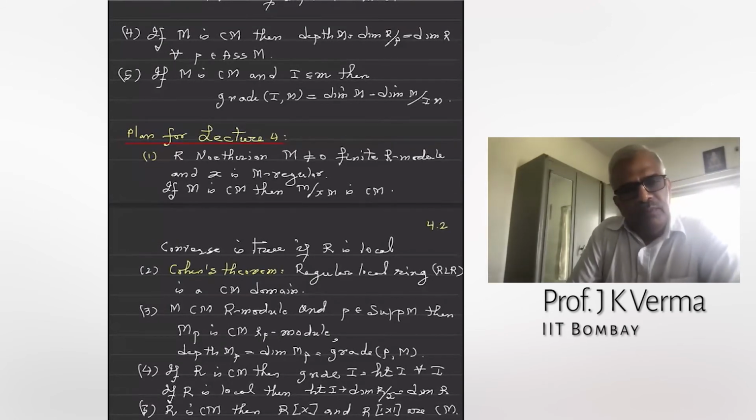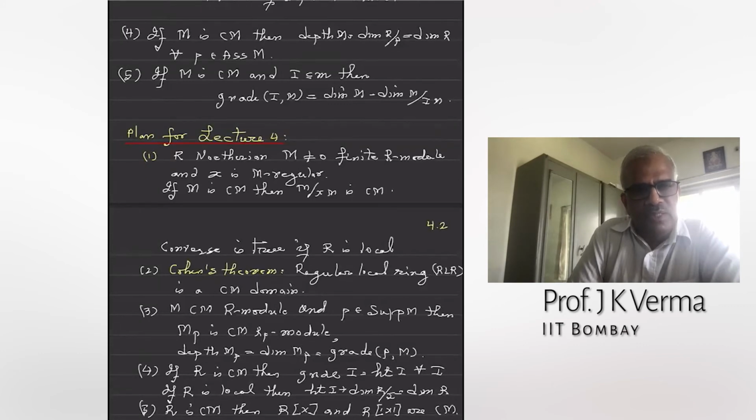So, the base ring will always be a Noetherian ring, and we consider non-zero finitely generated R-modules. This is a standing hypothesis. Sometimes the ring is local, sometimes it is not local. But in all the results, the base ring is Noetherian, and the module is non-zero and finitely generated. And pick an M-regular element.